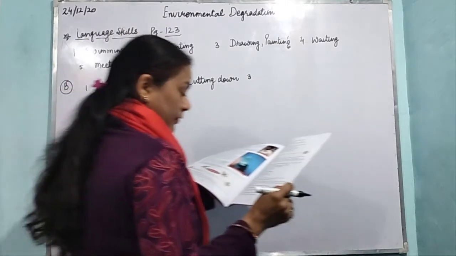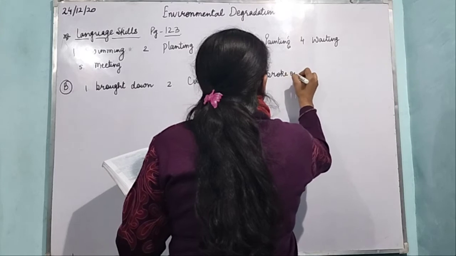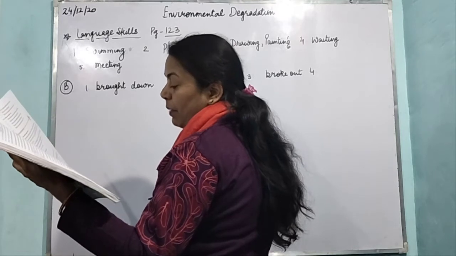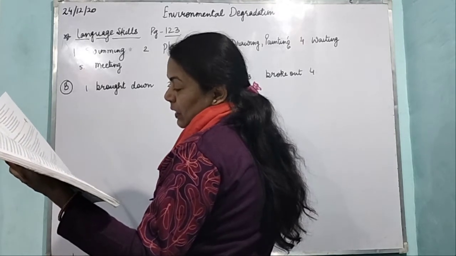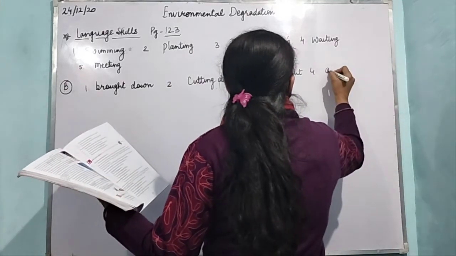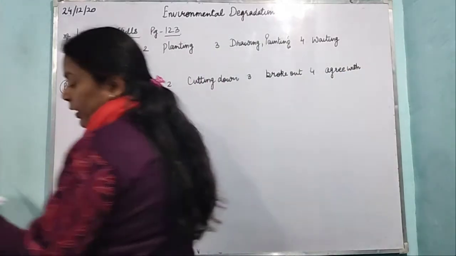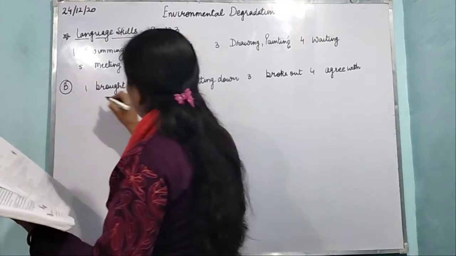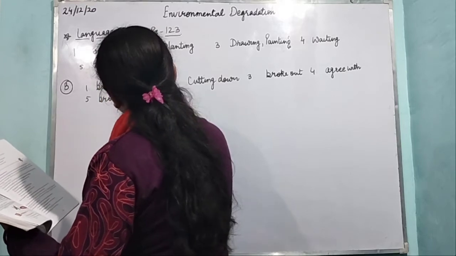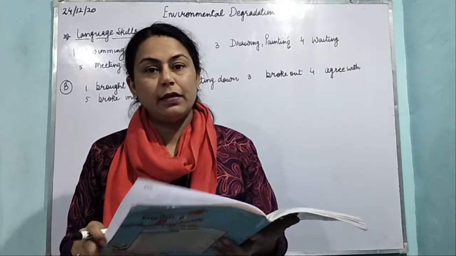Third, a fire broke out yesterday. Broke out. Fourth, geologists can't agree with each other about the causes of glacial melting. Agree with. Fifth, a burglar broke into our house last night. Broke into. We will read in detail when we do this lesson in the grammar.